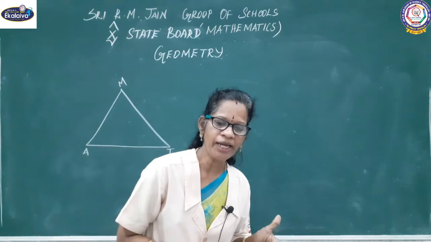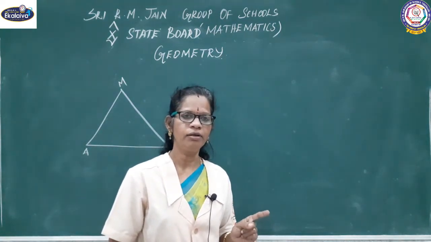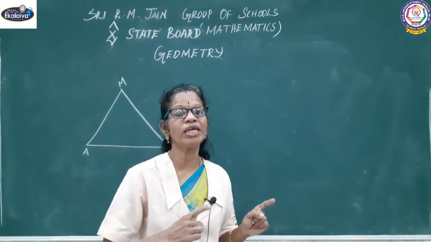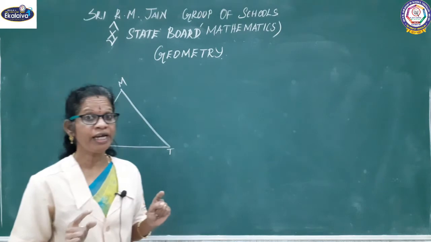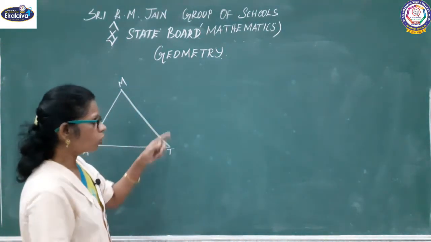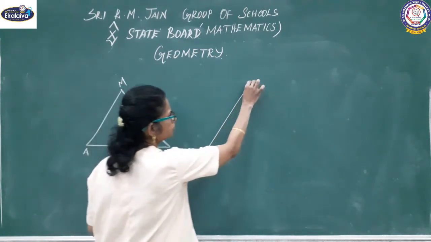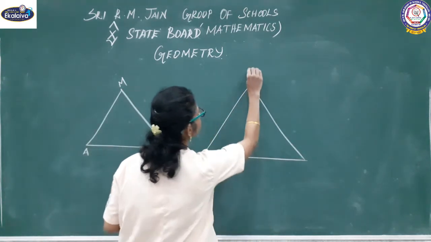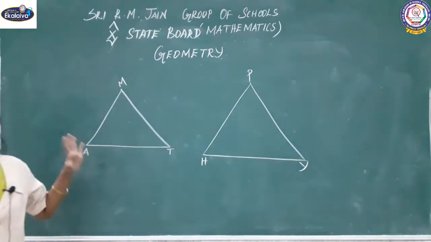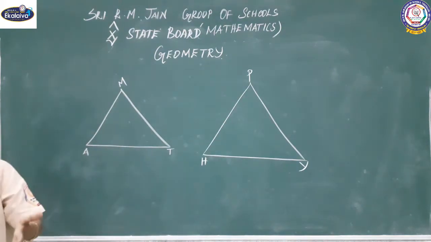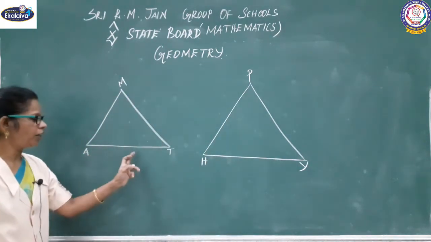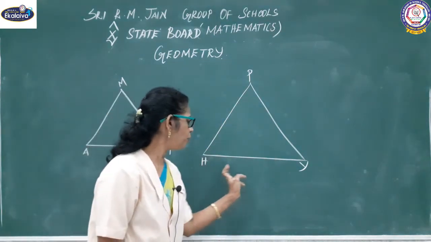You draw a line, right? Select any two sides. A line should pass through any two sides, that is your choice. One more triangle I am going to construct here. Right? Two triangles I constructed. If you want, you should also construct two triangles. One triangle I label MAT, another triangle I label PHY.